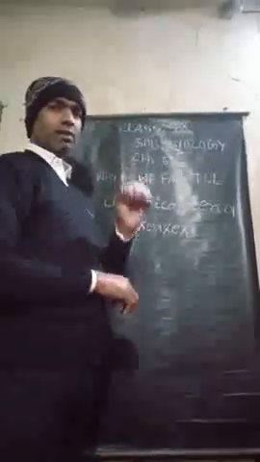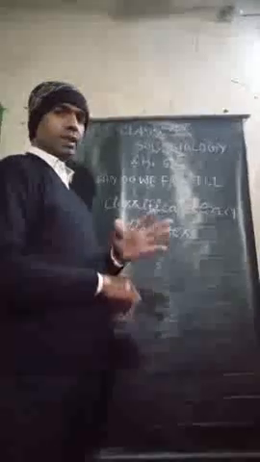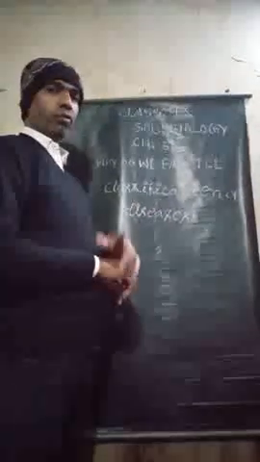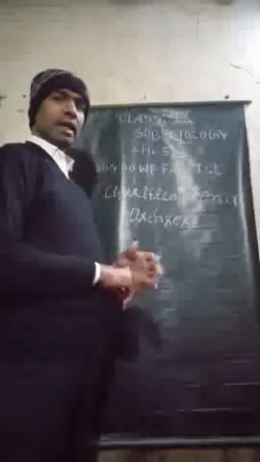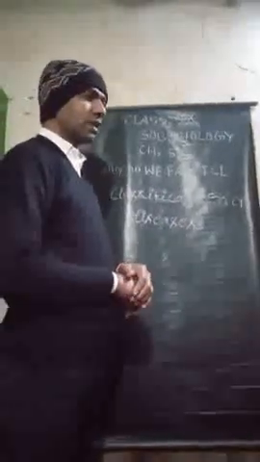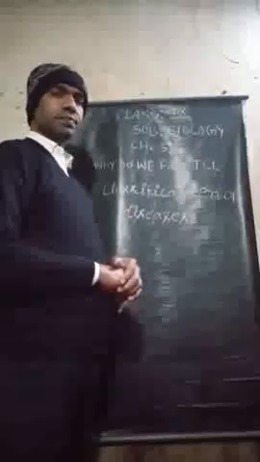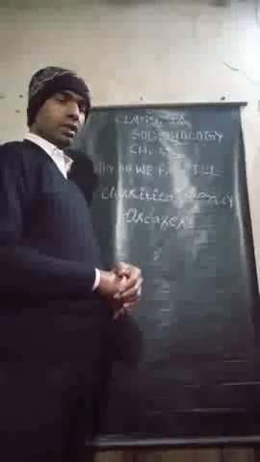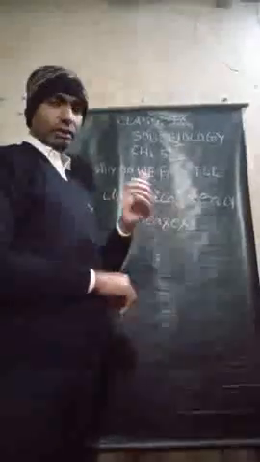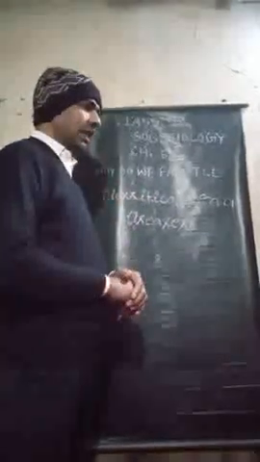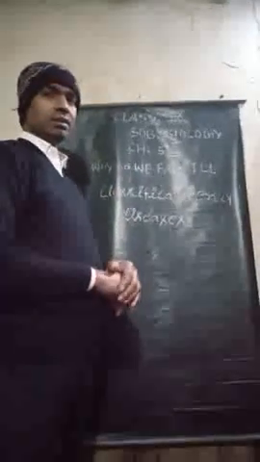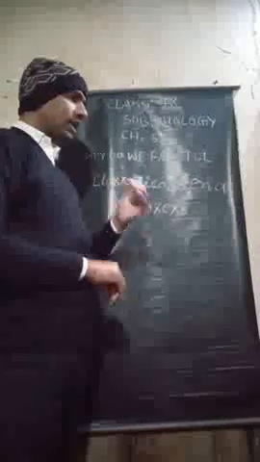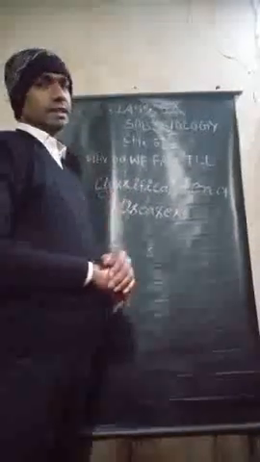Diseases are of two types. One of them is congenital diseases and the second is acquired diseases. Acquired diseases are also classified into infectious and non-infectious diseases. Infectious diseases are divided into contagious and non-contagious diseases.